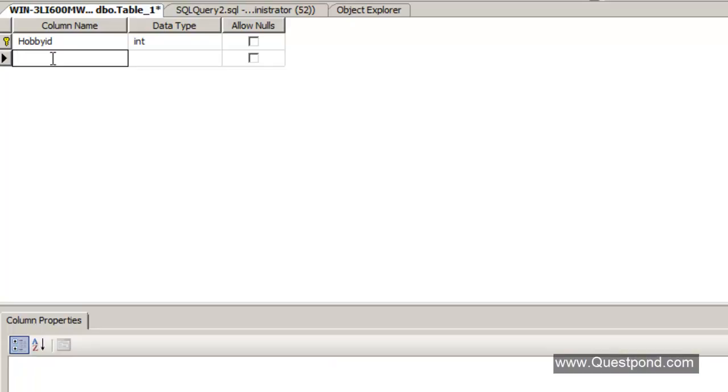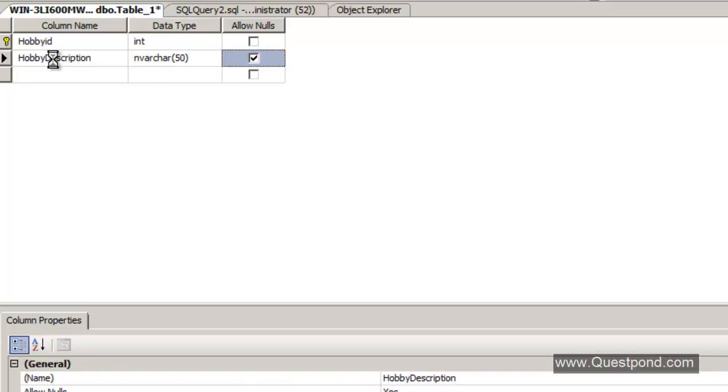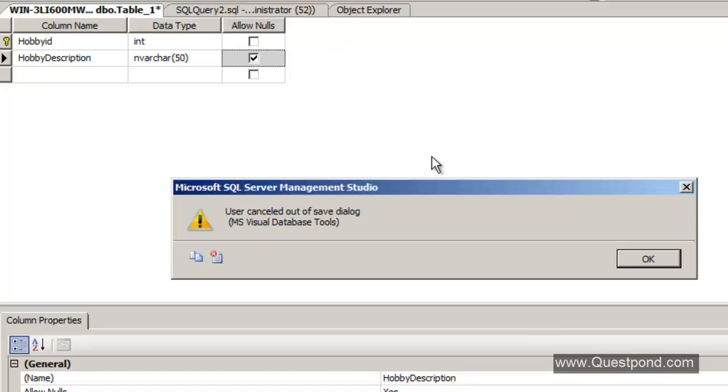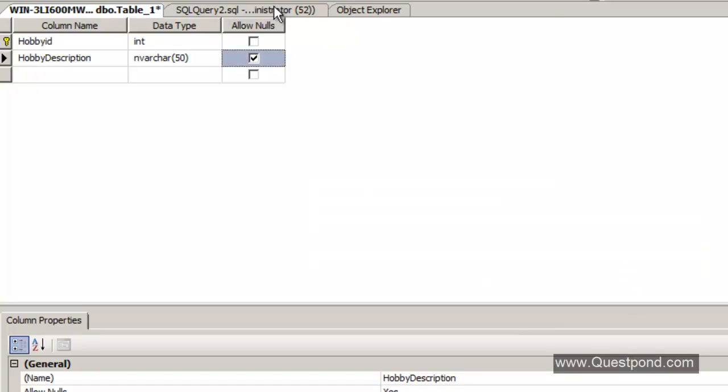In case you are not aware of primary keys and foreign keys, please first look at the SQL Server videos and then come back here. Okay. And second, we'll have a hobby description, and this I'll name as hobby master, so we can follow the naming conventions which we have been following till now.